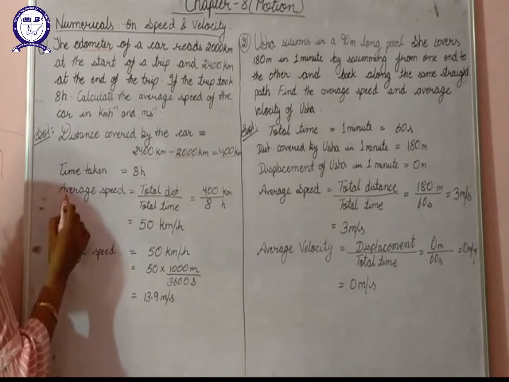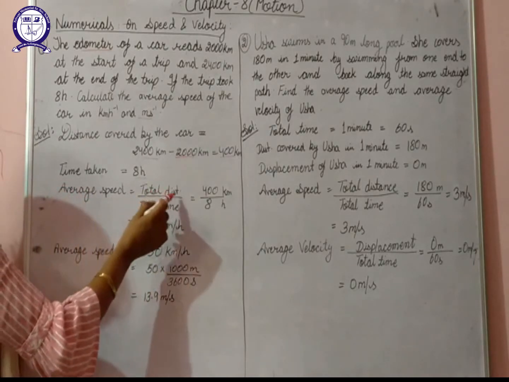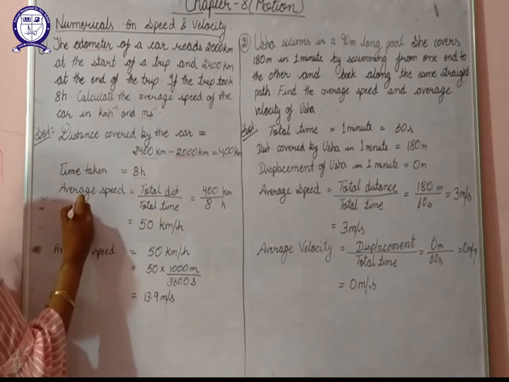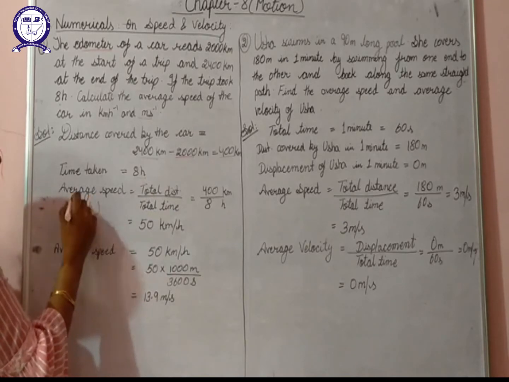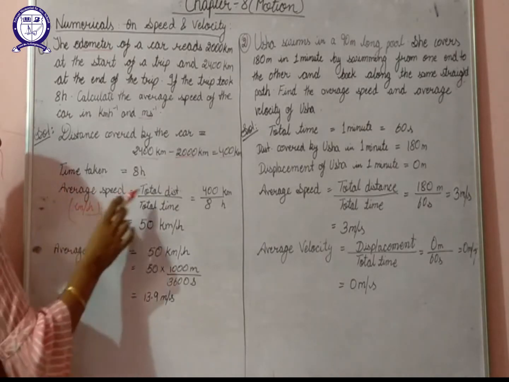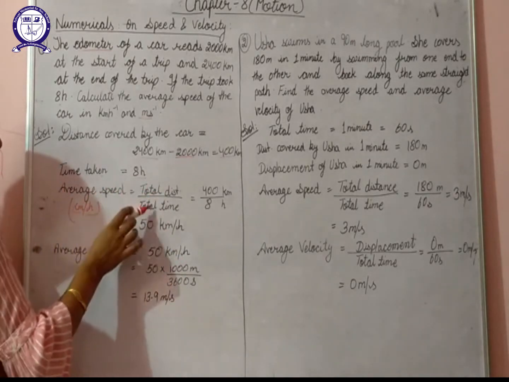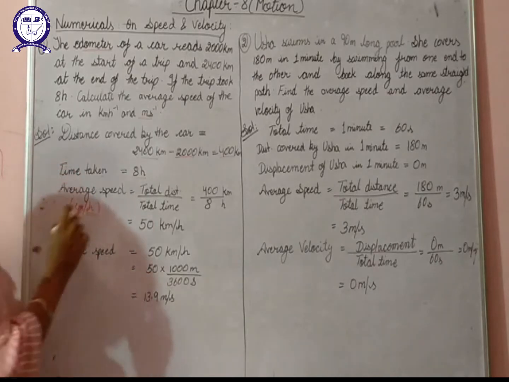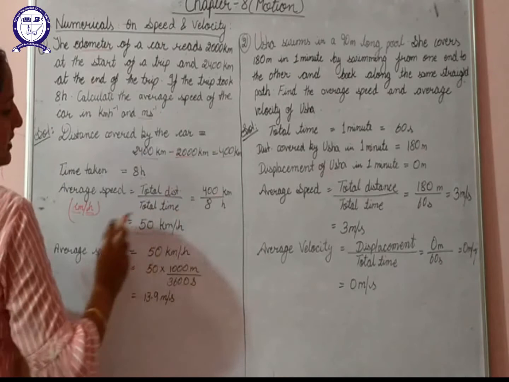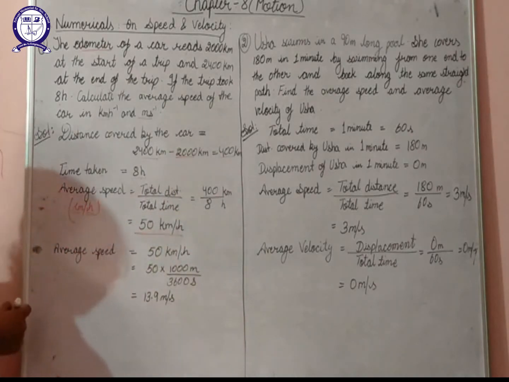The formula for average speed is total distance divided by total time. First we'll calculate it in kilometer per hour. For that, we want distance in kilometer and time in hour. We'll substitute the values and get our answer in kilometer per hour.